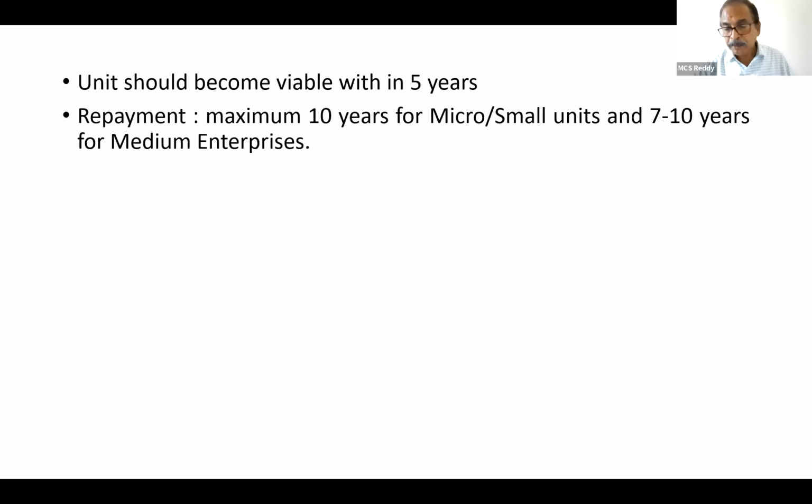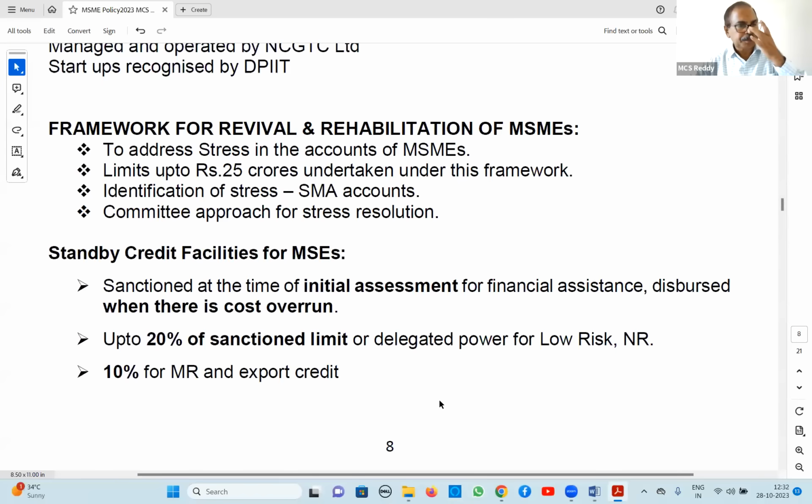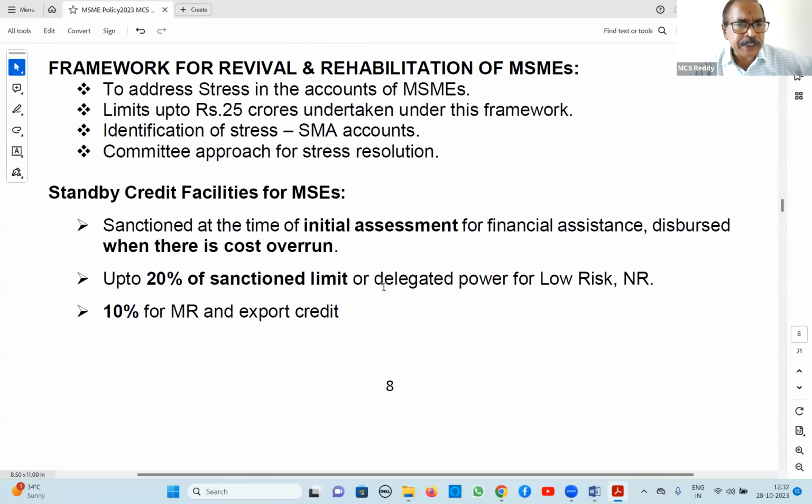These are guidelines briefly for restructuring, because in the COVID period we have restructured some loans. That is why I have taken that now. Standby credit facilities for MSEs. Yesterday we discussed in the CRM policy also. Standby credit facilities up to 20% of sanction limit can be sanctioned to low risk and normal risk people. In case of exports, 10% of standby credit facilities. So it will be sanctioned and kept separately. Whenever they require, they can use. This is what standby credit facilities are.